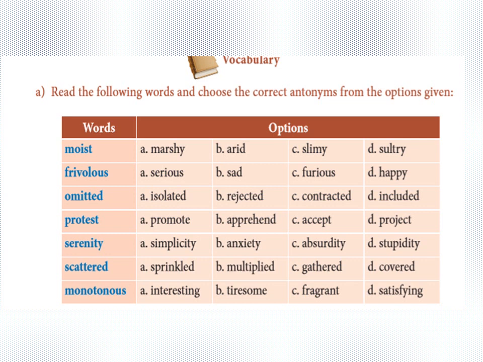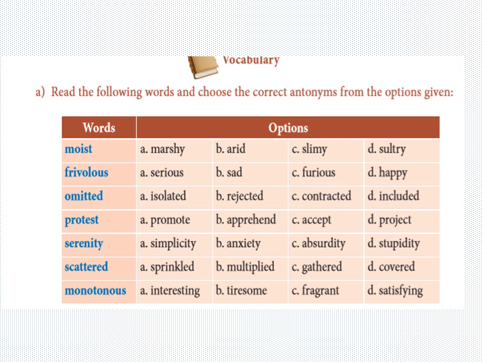Marshy, arid, slimy, sultry. Frivolous. Option A. Serious, sad, furious, happy. Omitted: isolated, rejected, contracted, included. Protest: promote, apprehend, accept, project. Serenity: simplicity, anxiety, absurdity, stupidity.